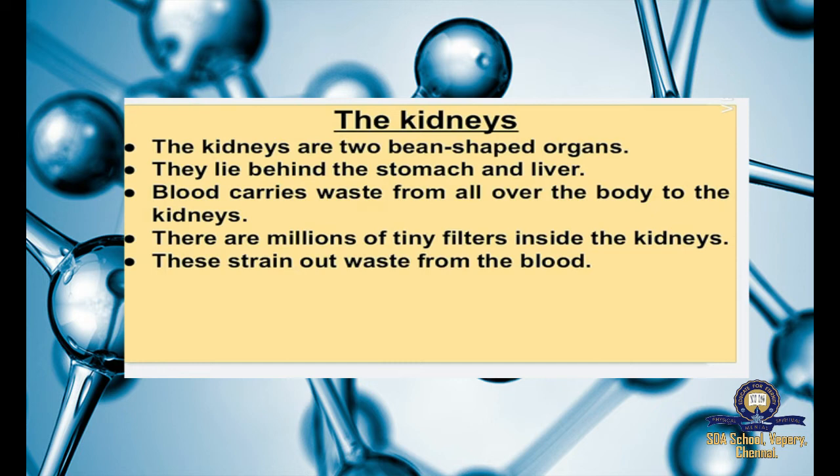First thing is the kidneys are 2 bean shaped organs. Next thing is, where are they located? They lie behind the stomach and liver. So what is the third point? Blood carries waste from all over the body to the kidneys, right? What does the blood do? The blood carries waste from all over the body to the kidneys.